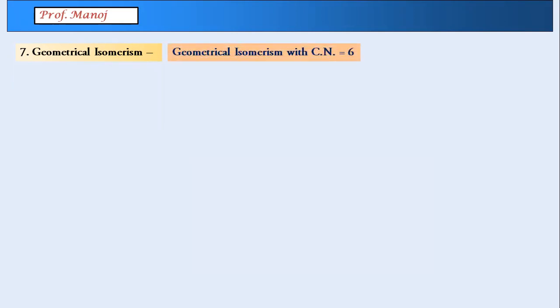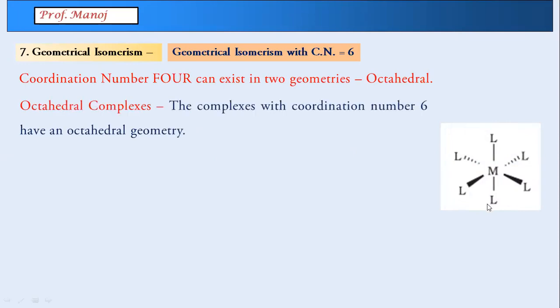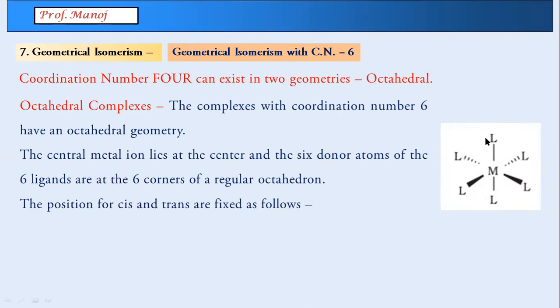We now come to geometrical isomerism with coordination number 6. Now coordination number 6 will be octahedral. There's a correction here, this should be 6. Octahedral indicates this type of geometry, sp3d2 hybridization. So in octahedral geometry, there are some specific positions. There will be a central metal atom at the center, and 6 donors at the corners of the regular octahedron.